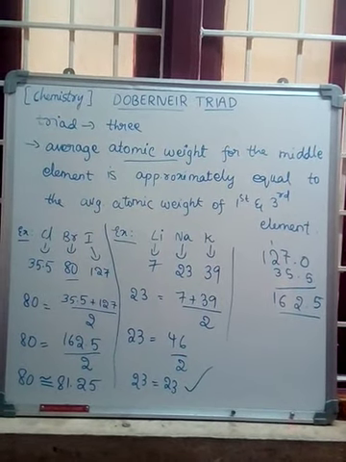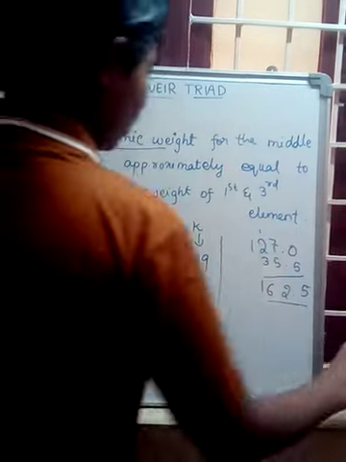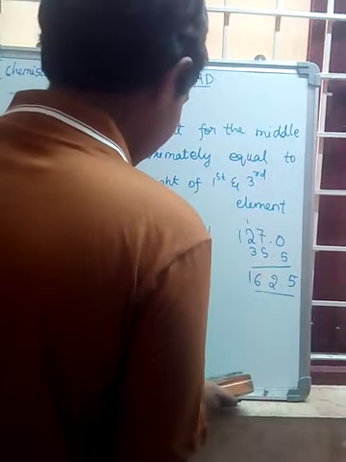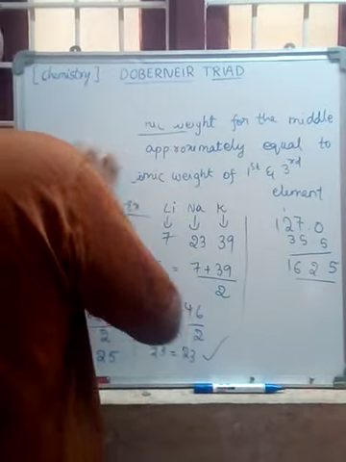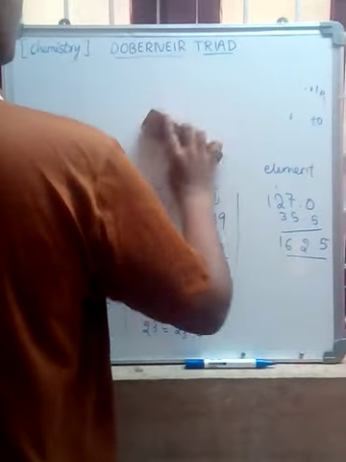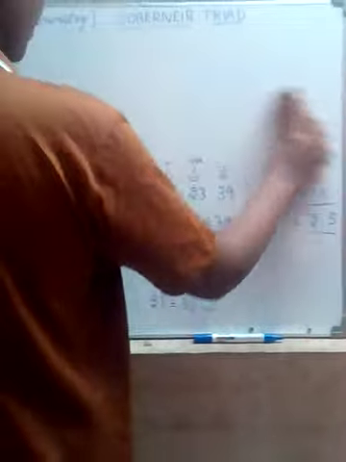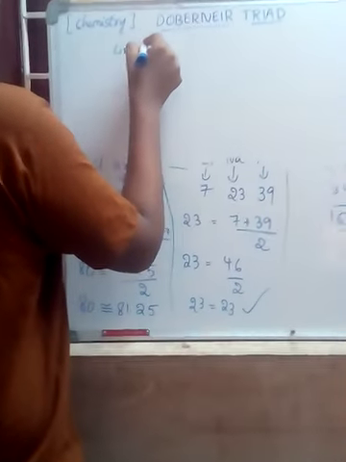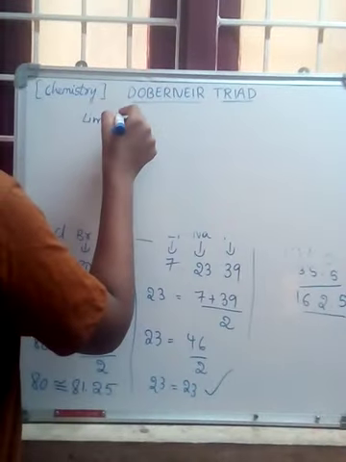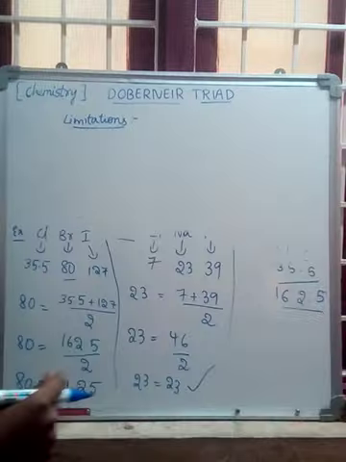Now let's see the limitations of Dobereiner's triads, when he was doing the 3 elements average experiment. We can call them limitations, drawbacks or defects.